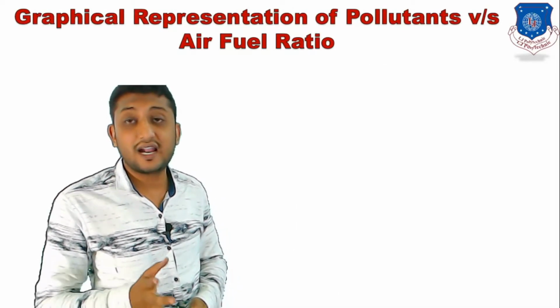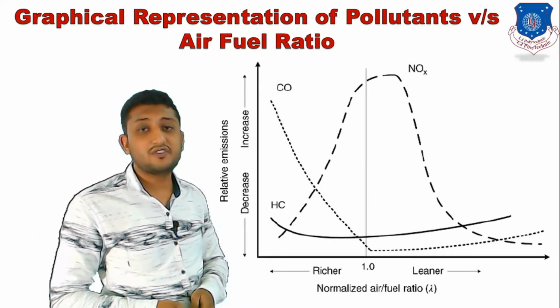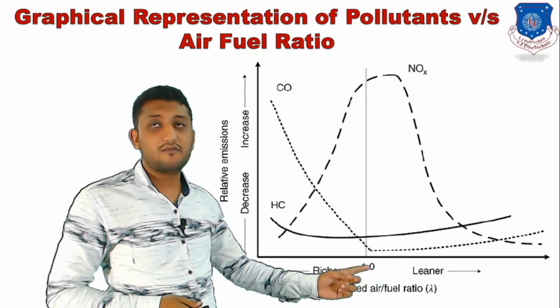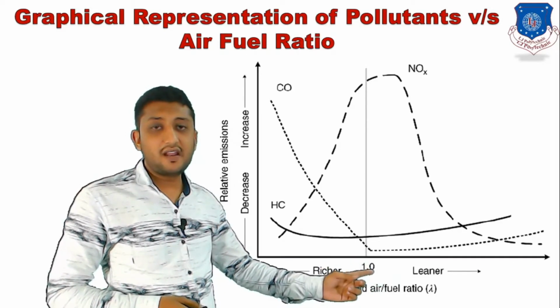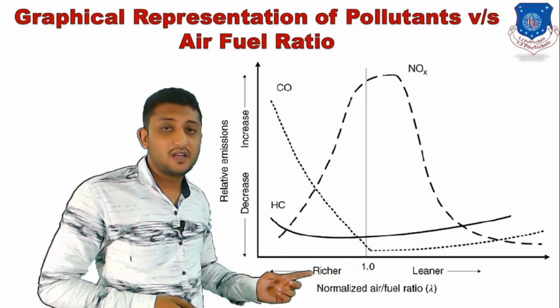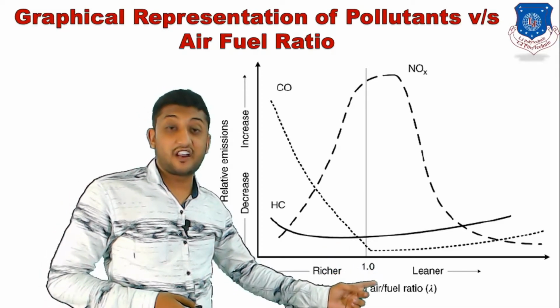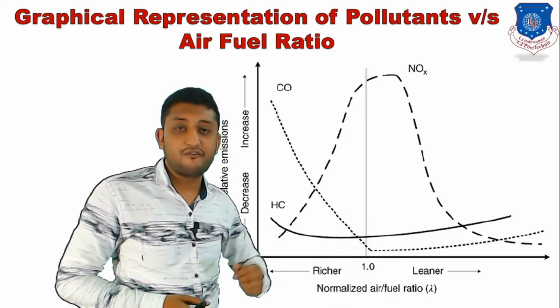Now let us see the graphical representation. In this graph you can see 1. What is 1? That is the value of lambda. When the value of lambda is less than 1, you can see a rich air fuel mixture, and when the value of lambda is greater than 1, then you can see a lean air fuel mixture.